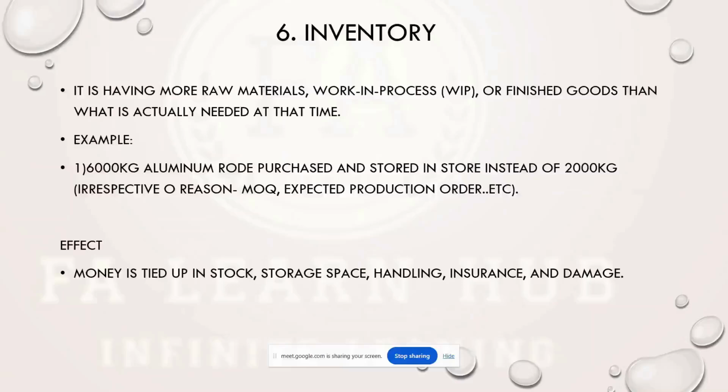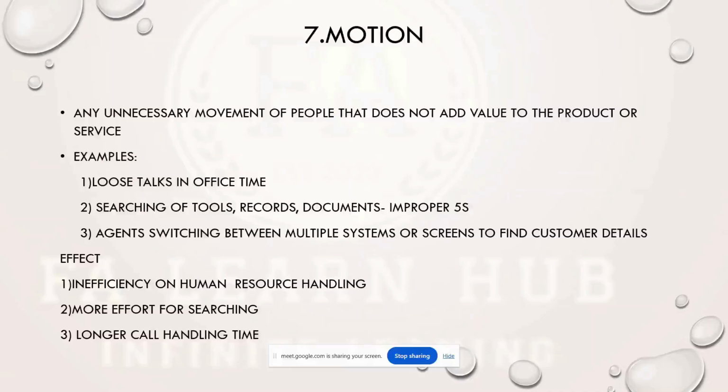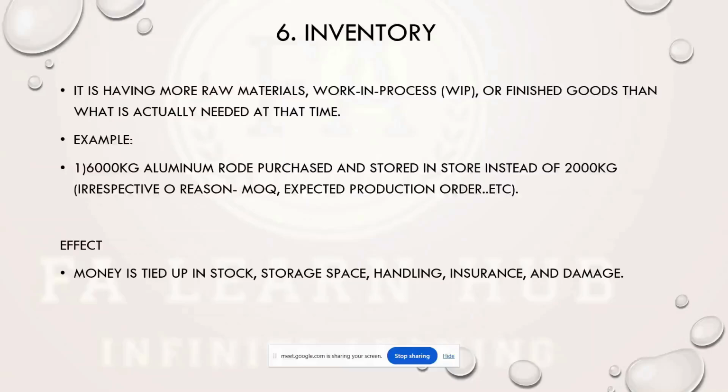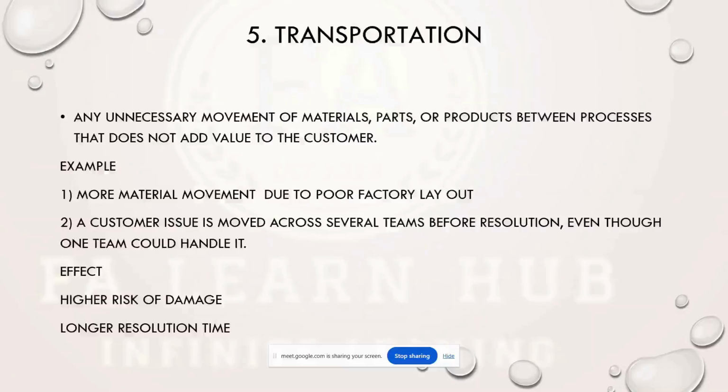Next thing is motion. Motion is any unnecessary movement of people that does not add value to the product or service. The difference between transportation and motion is that transportation is unnecessary movement of materials or product between processes that does not add value to the customer.